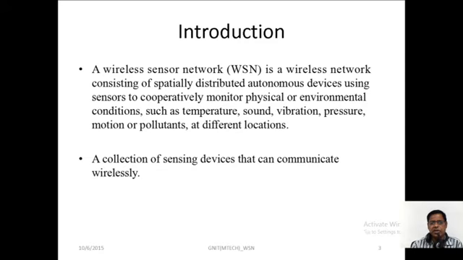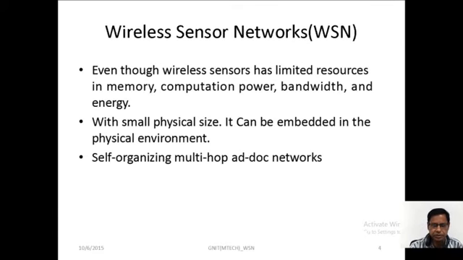And it is a collection of sensing devices that can communicate wirelessly. As I told you, the sensor connects to the wireless devices and acts according to the requirement. Even though a wireless sensor has limited resources in memory, computation power, bandwidth, and energy, the sensors are small in size and small in memory, yet they act according to the specified purpose.